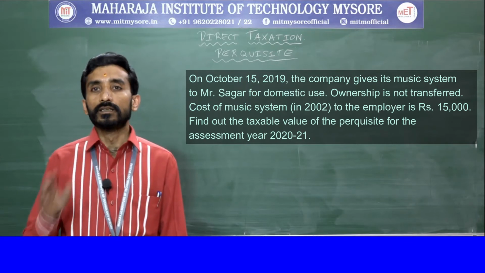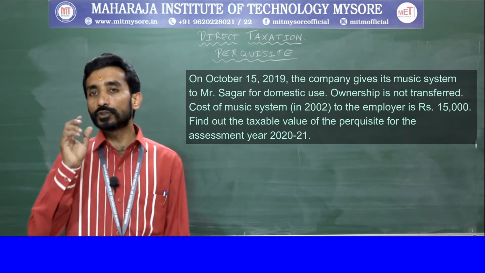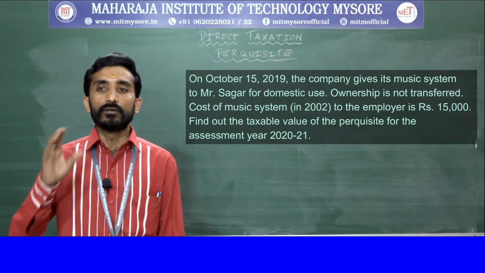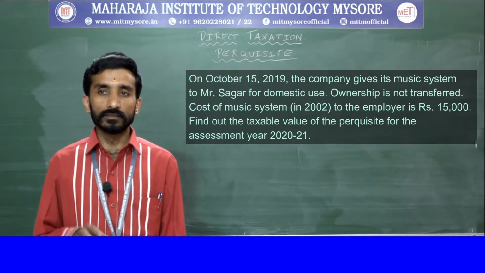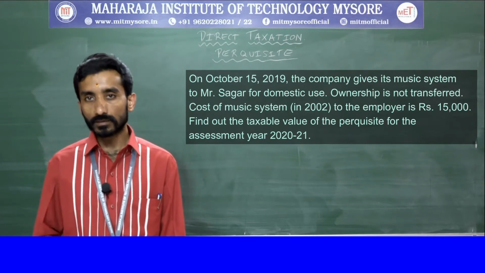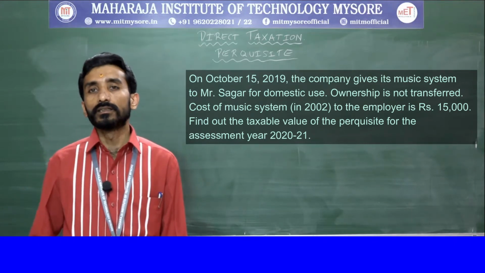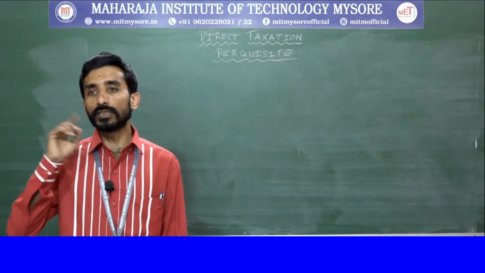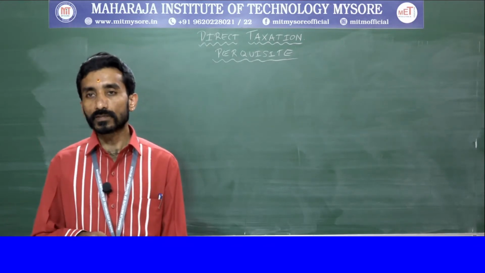Clear? Here you should be cautious. The employer is the owner of this music system when he has given it on October 15, 2019.